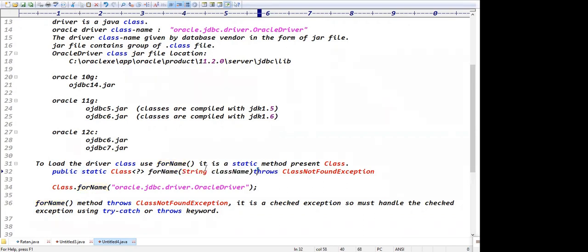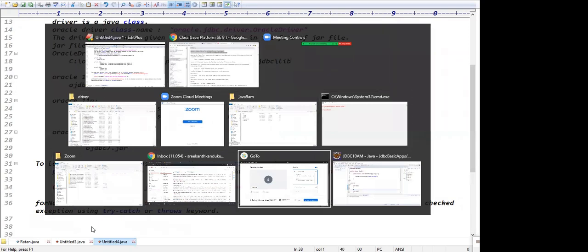I want to load which class? This is a driver class, right? Exactly. Is it clear now? Yeah, guys, let me open Eclipse IDE.